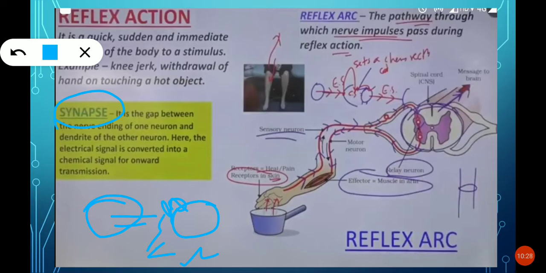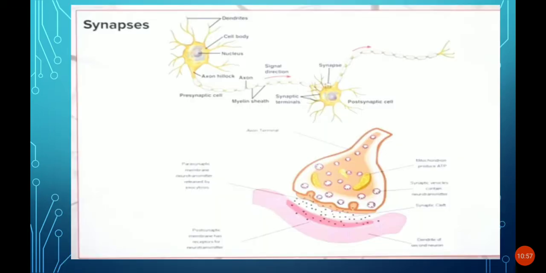Now we will see how the neuron passes electrical impulses from one neuron to the other neuron. That is also very important. The message is first received by the dendrites of one neuron. Then it passes through the cell body.